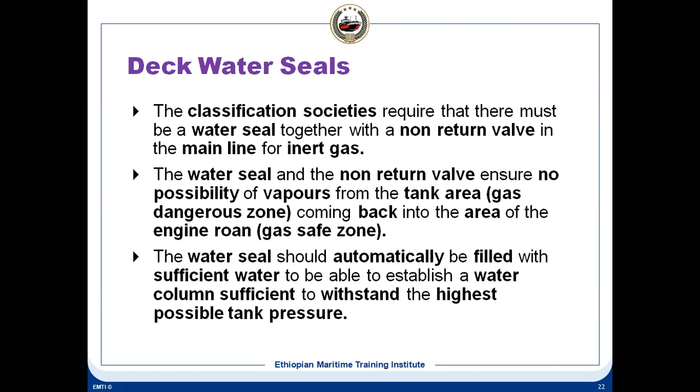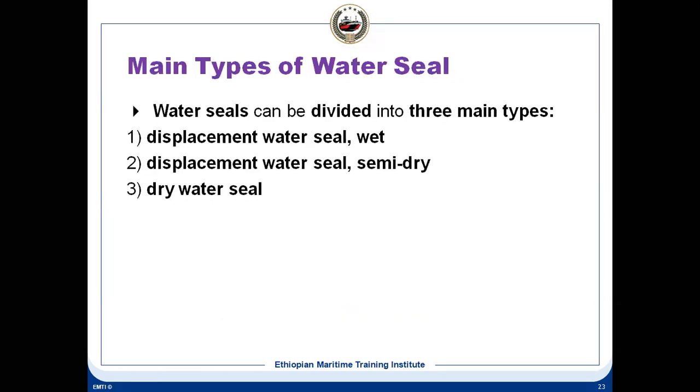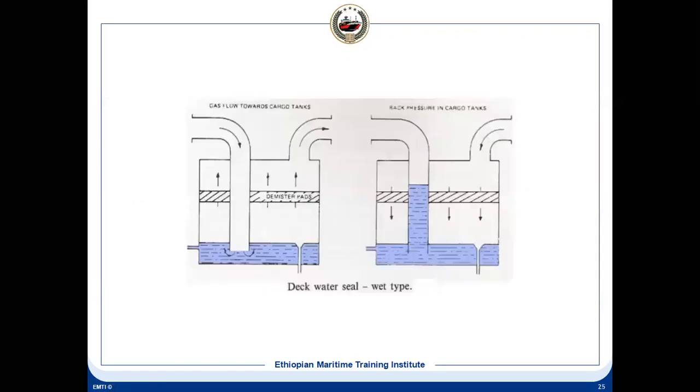Now there are three types of water seal. The first one is the wet type, the second one is the semi-dry, and the third one is the dry water seal. Now these two are accepted. This one is not accepted as a sole use. You can use it, but you will have to have another one, out of these two, because there is some reason for that. We'll see that. So if you see the first one, this is the wet type, this is the arrangement.